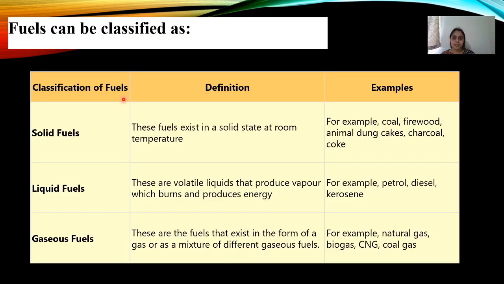How are fuels classified? They are classified as solid, liquid and gaseous. Solid fuels exist in a solid state at room temperature. Example: coal, firewood, animal dung cakes, charcoal, coke. Liquid fuels are volatile liquids that produce vapors when burnt and produce energy. For example: petrol, diesel, kerosene. Gaseous fuels exist in the form of gases or a mixture of different gaseous fuels. Example: natural gas, biogas, CNG, coal gas. CNG is compressed natural gas.